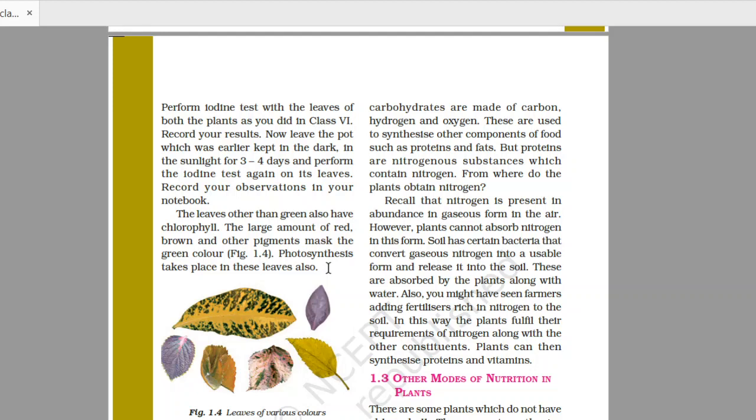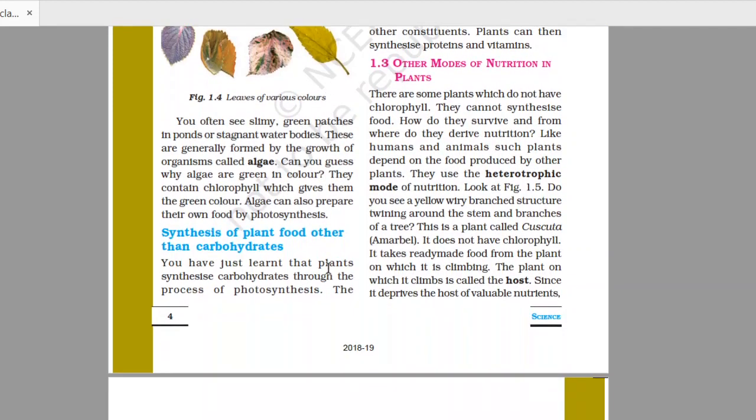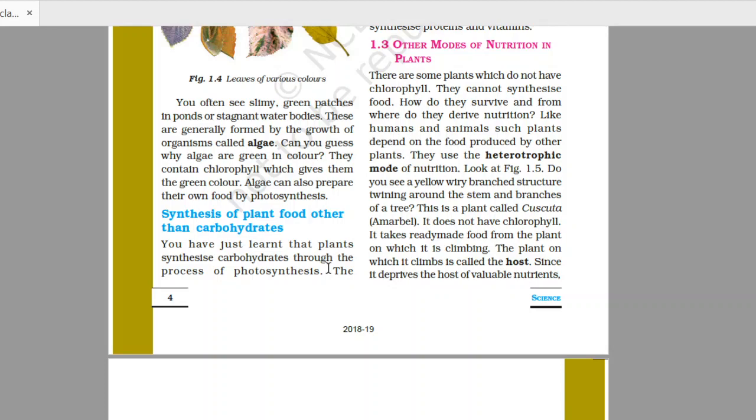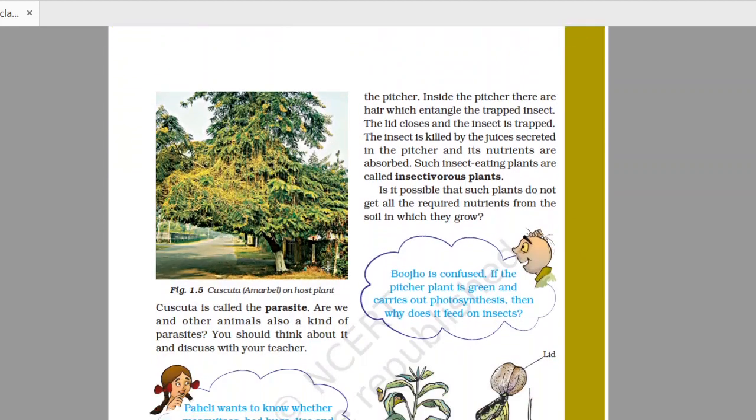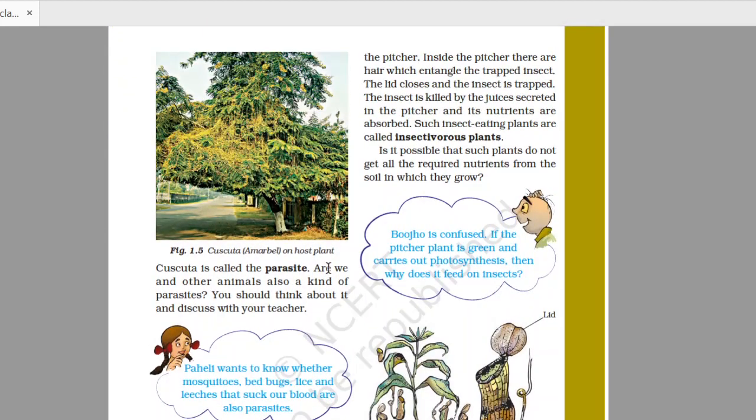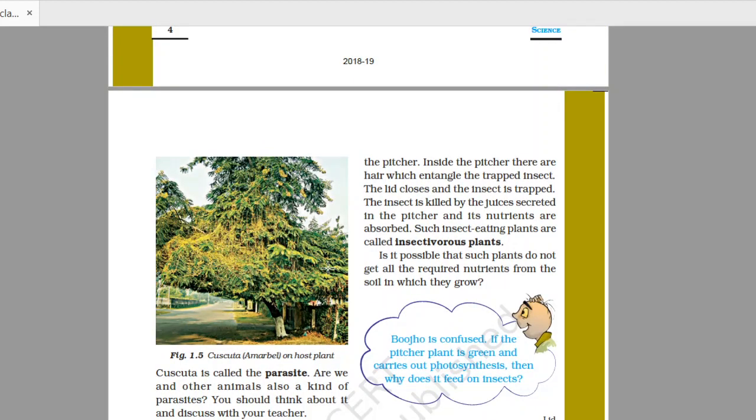In plants, not only the autotrophic mode of nutrition is found, some plants show other types of nutrition also. Like there are some other types of nutrition given: saprophytic nutrition, parasitic nutrition. In the same way, there are certain insectivorous plants. Firstly, I would like to explain to you about parasitic nutrition.